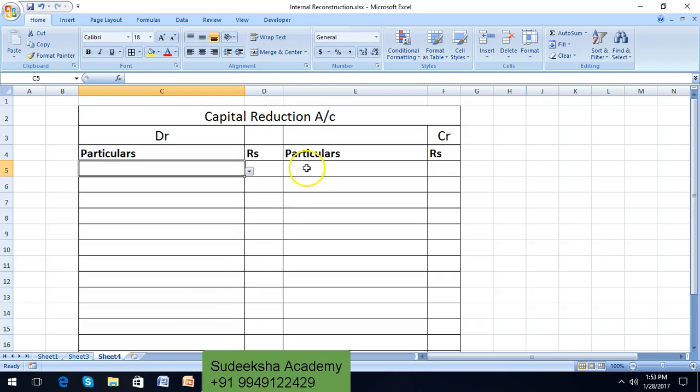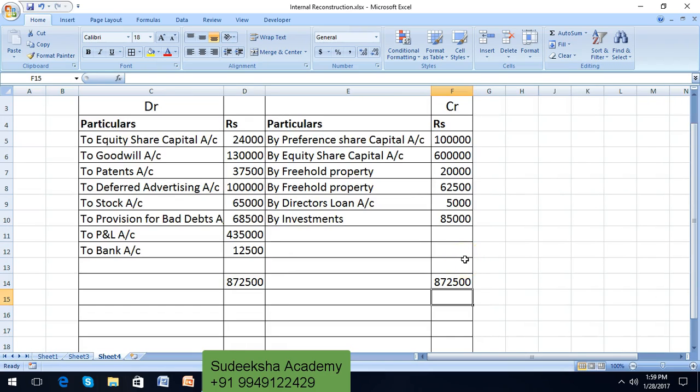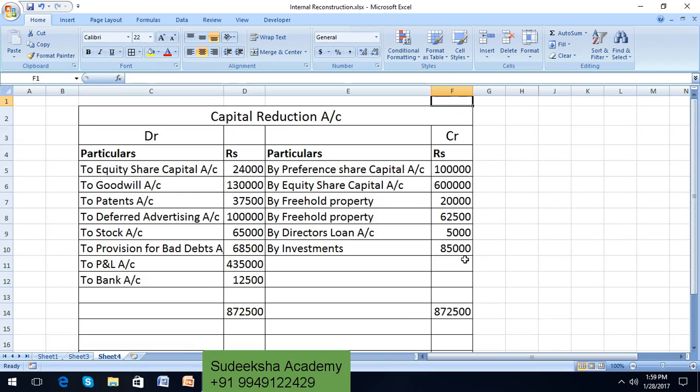So let us now post the entries into the capital reduction account. The totals are balanced equally, so there is no balance left in the capital reduction account. Therefore nothing will be transferred to capital reserve account. Now let us start preparing the balance sheet post reconstruction.